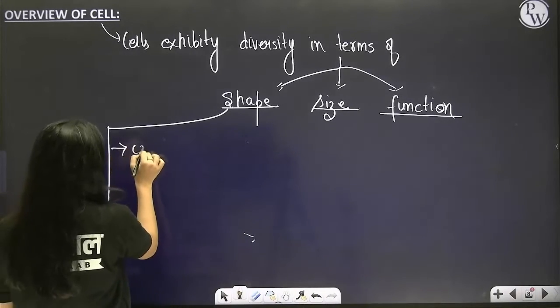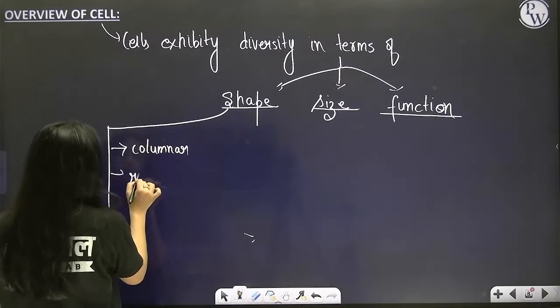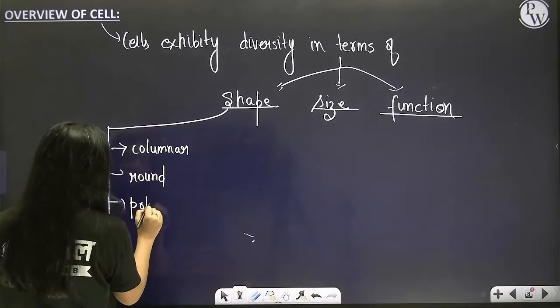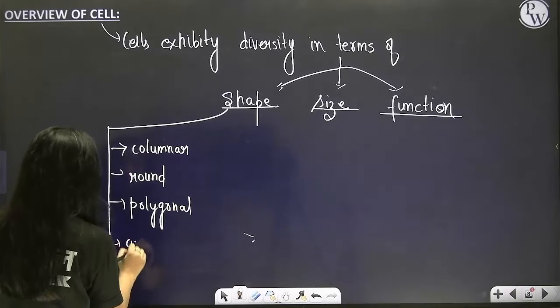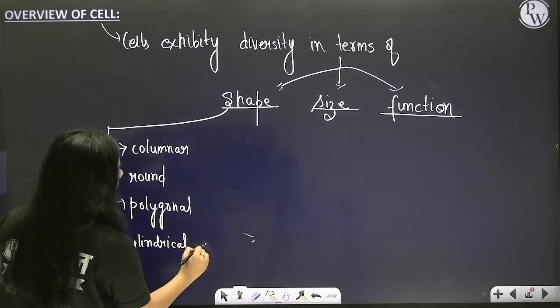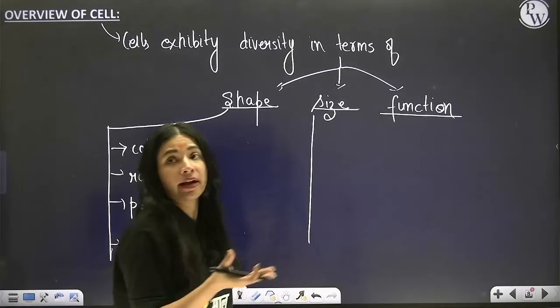Shape: cell shapes are highly variable. They can be either columnar, round, polygonal, elongated, cylindrical, etc. Whereas sizes, they also show great variation.